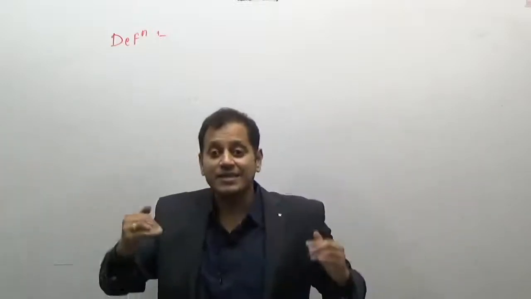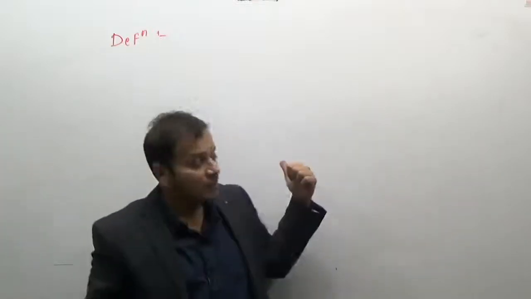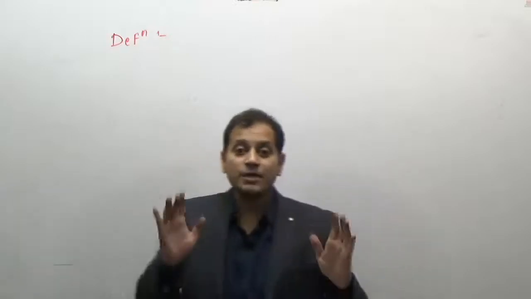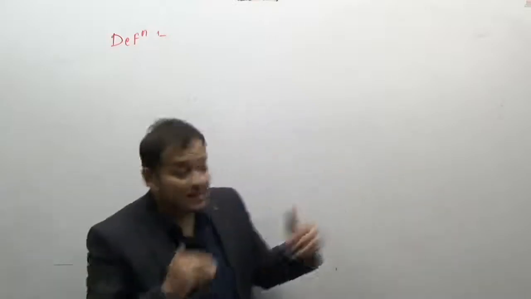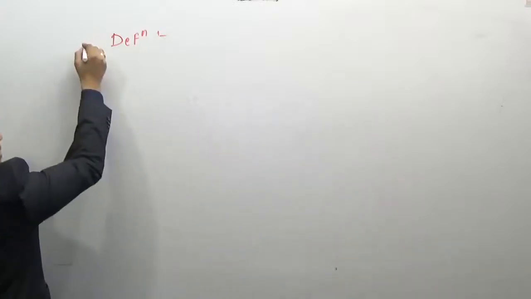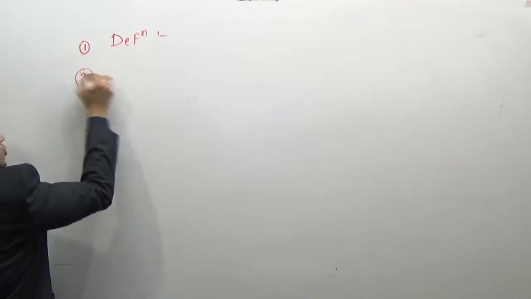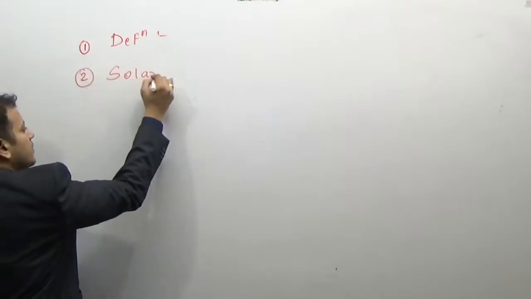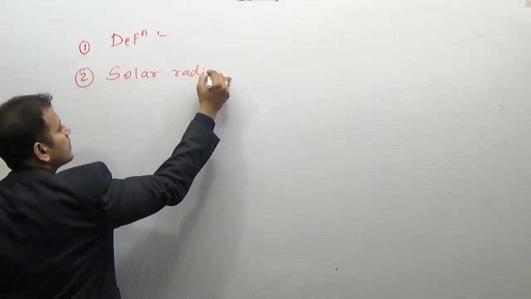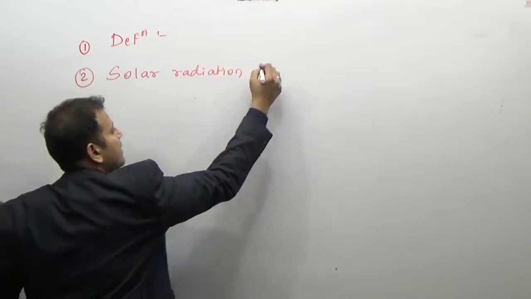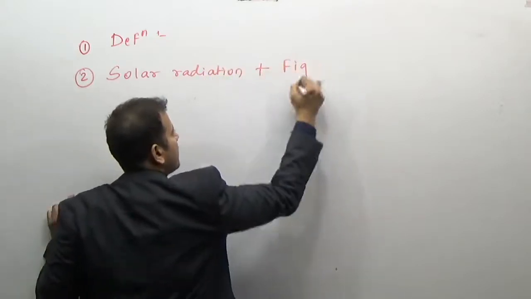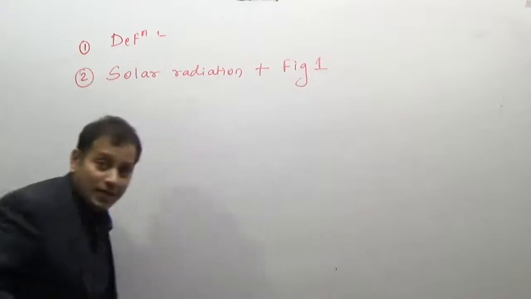Now the next is solar radiation. So what is solar radiation? Draw the first diagram. So the second point is solar radiation plus figure 1, that is the figure of solar radiation.